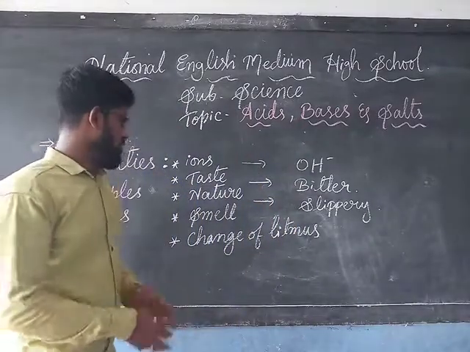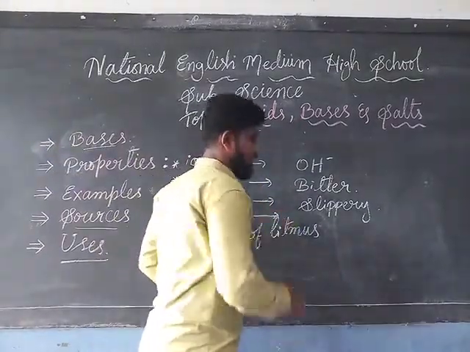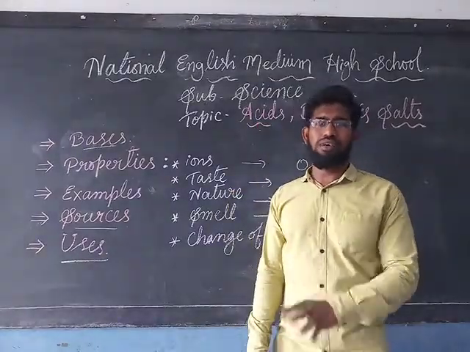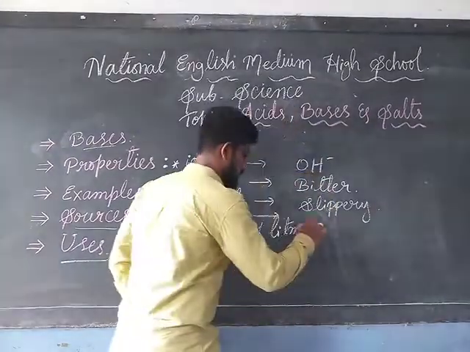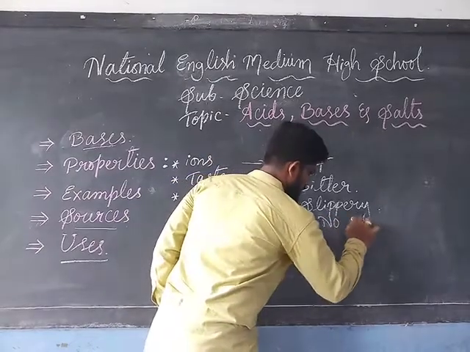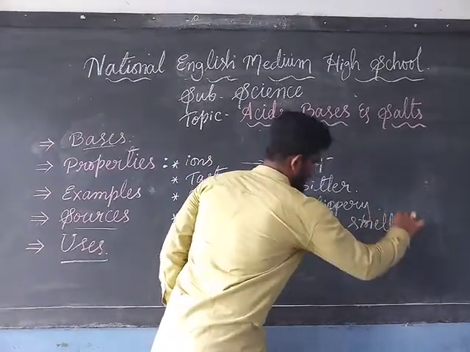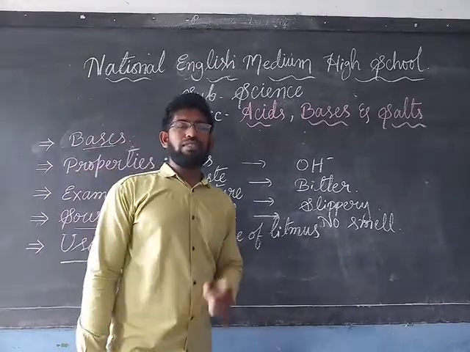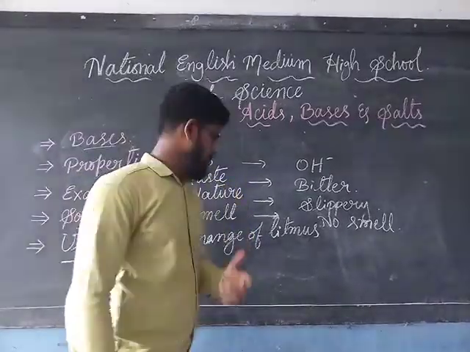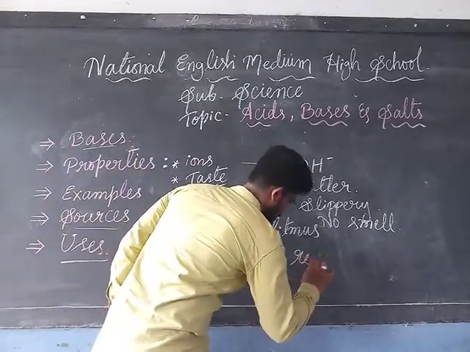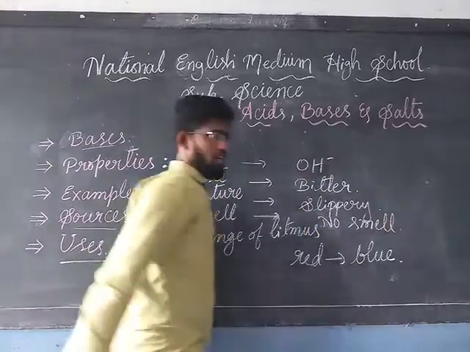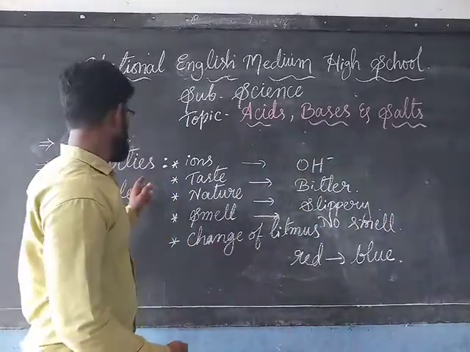Understood? So then, what type of smell? Unfortunately, unlike acids, which have a smell, the bases do not have any smell. Then, coming to the change of litmus paper, as I told you, the bases can turn red litmus into blue in color. Understood? So these are the properties of bases.